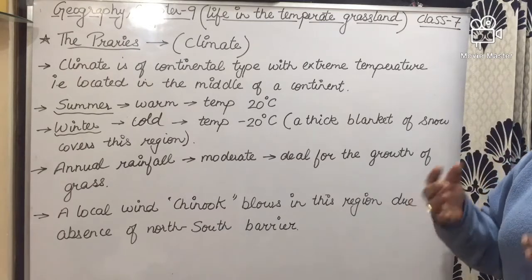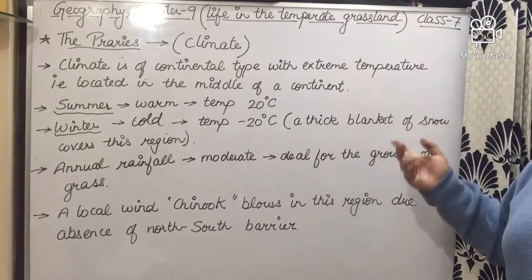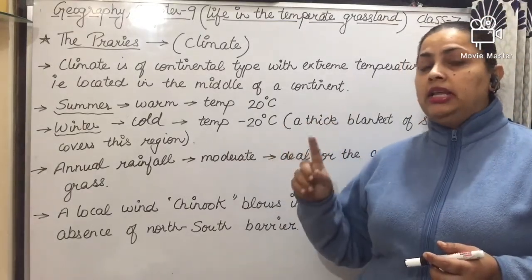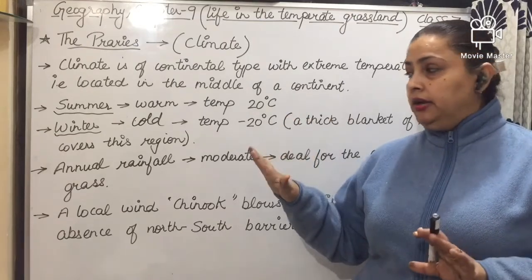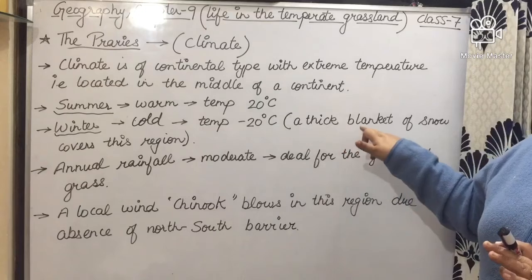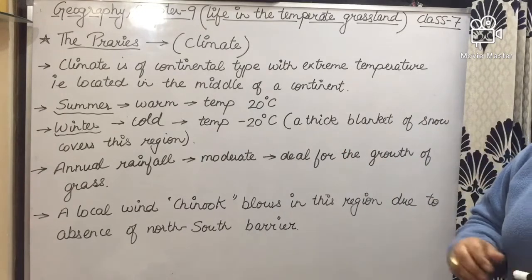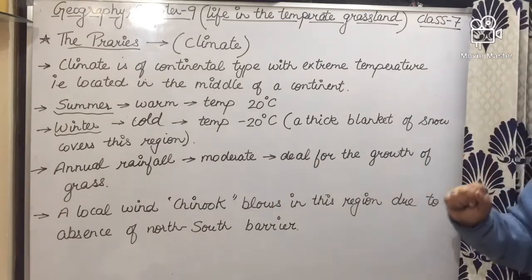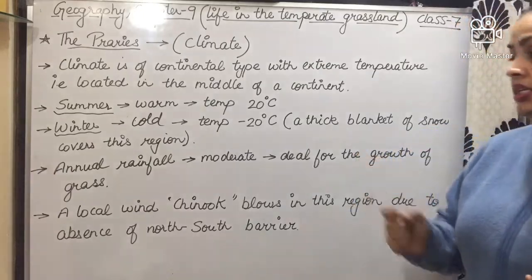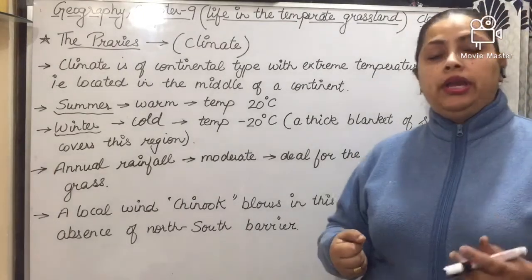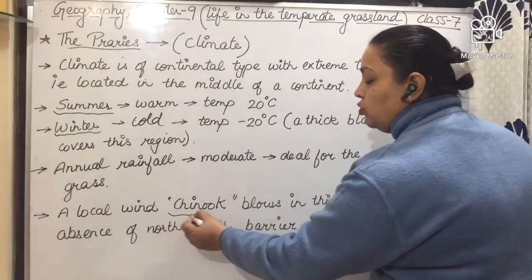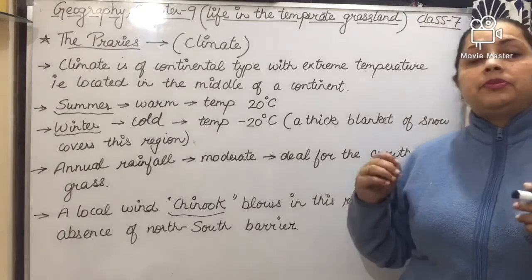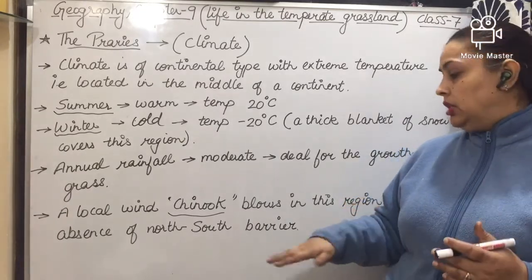During the winter, a thick blanket of snow covers this area. Means in the prairies or grassland found in Canada, this situation is found. Annual rainfall is moderate, which is very ideal for the growth of the grass. Last, not the least, the local wind known as Chinook blows in this region due to the absence of north-south barriers.